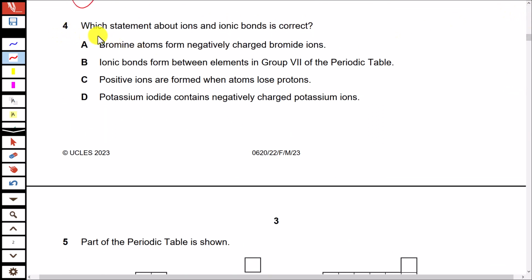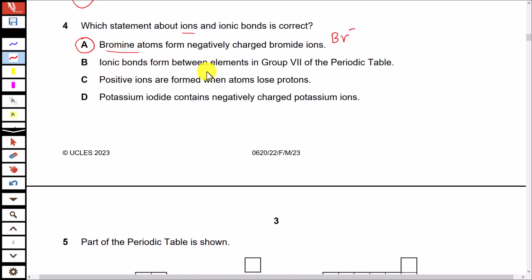Question 4. Which statement about ions and ionic bonds is correct? Option A, bromine atoms form negatively charged bromide ions. Yes, bromine atoms have 7 electrons in their outer shell. They gain 1 electron to form the bromide ions with negative charge. That is correct option.